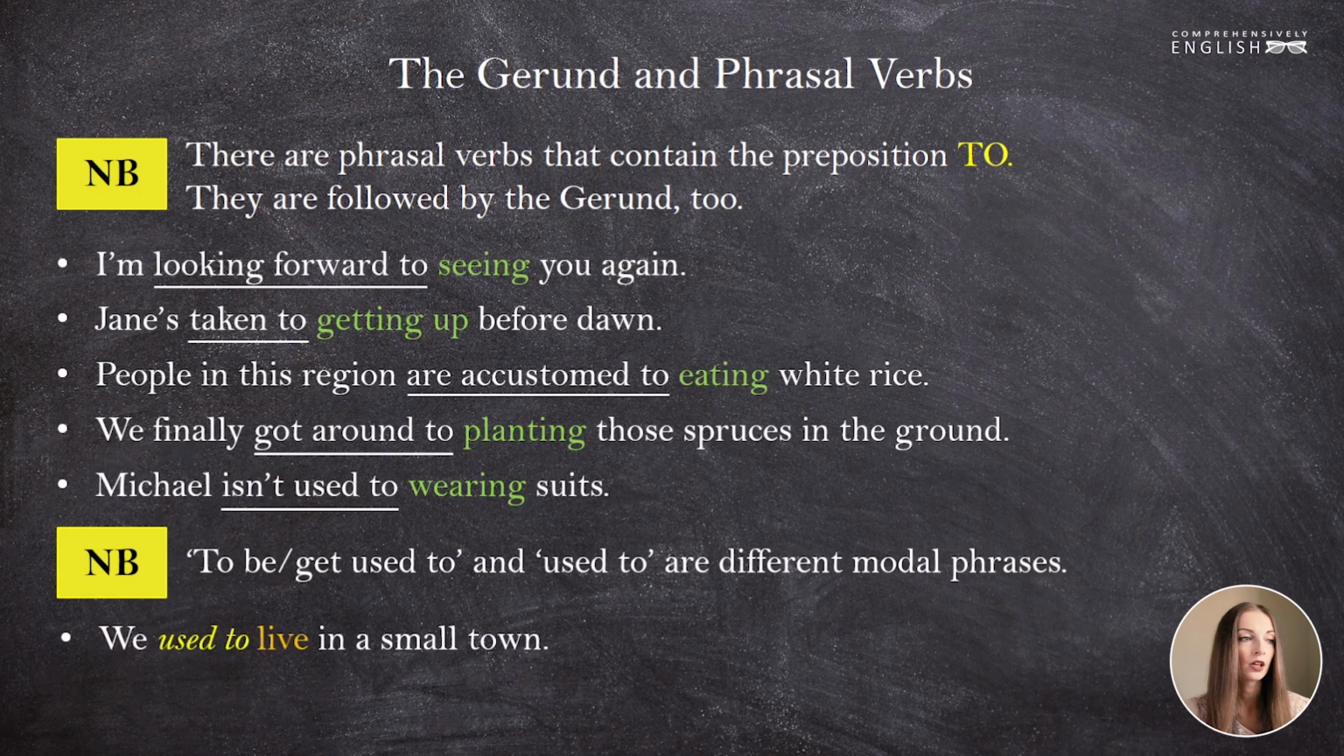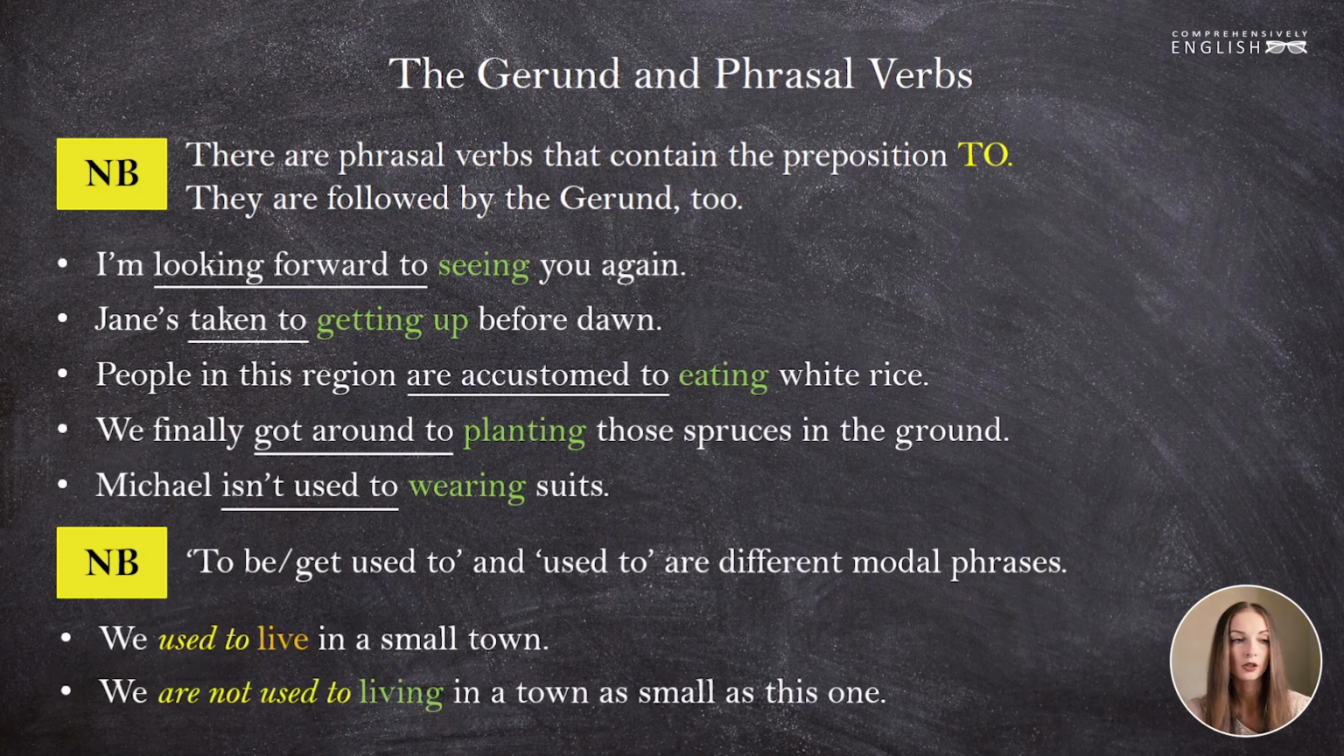For instance, we used to live in a small town. This sentence means that in the past we lived in a small town, but we live there no more. We aren't used to living in a town as small as this one means that we don't have such a habit or we don't have such an experience. We are not accustomed to living in such a small town.